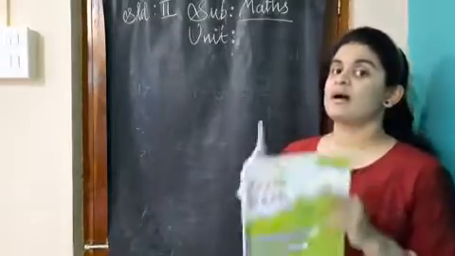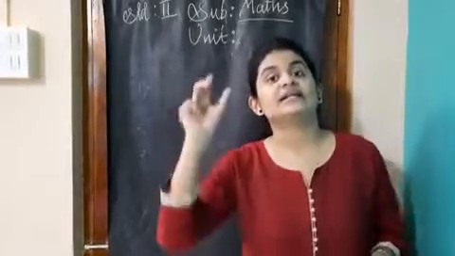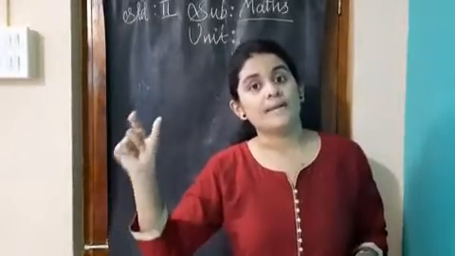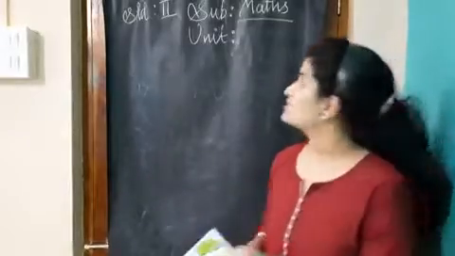So students, before starting the first sum, we are going to write the lesson's name on the blackboard. That is Stories of Addition.